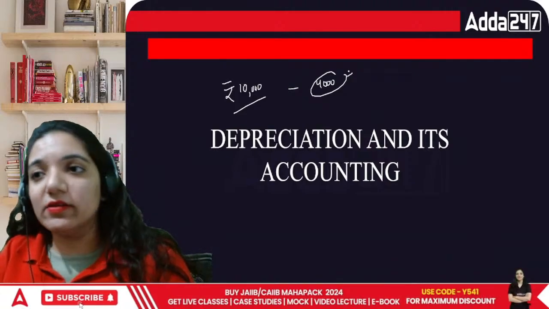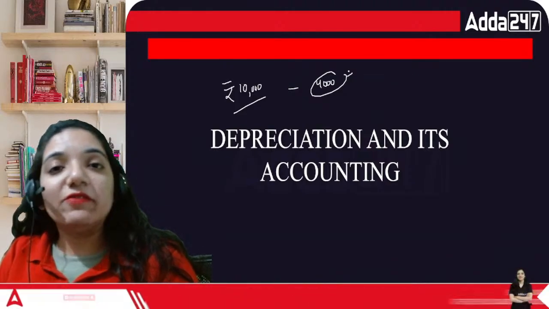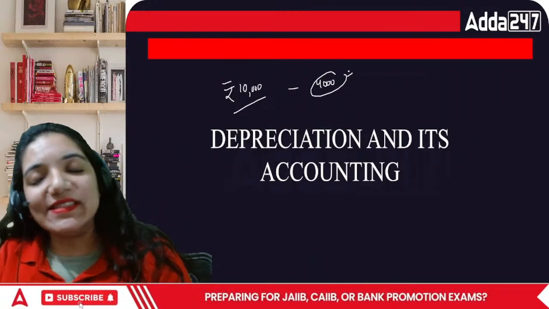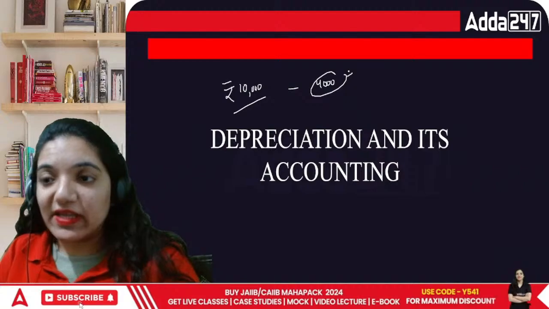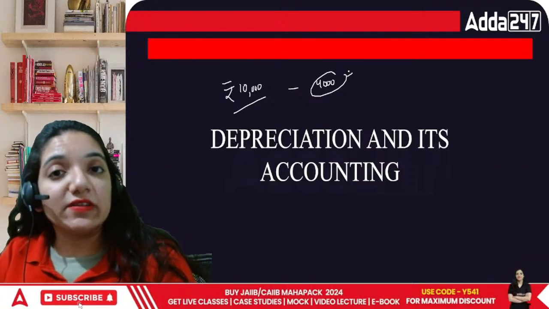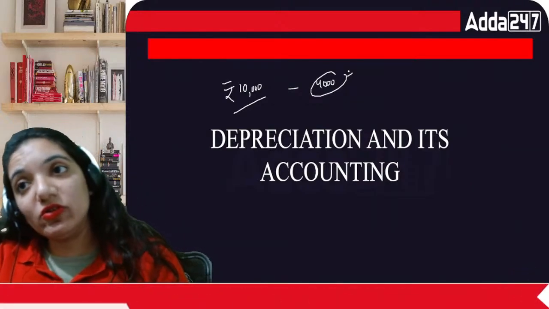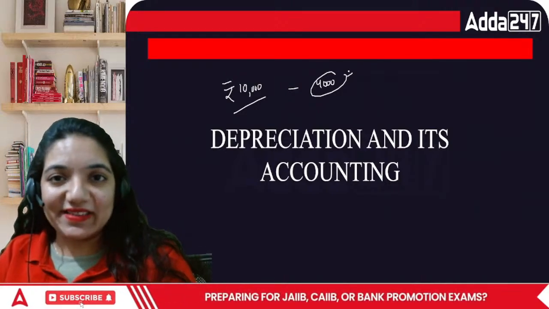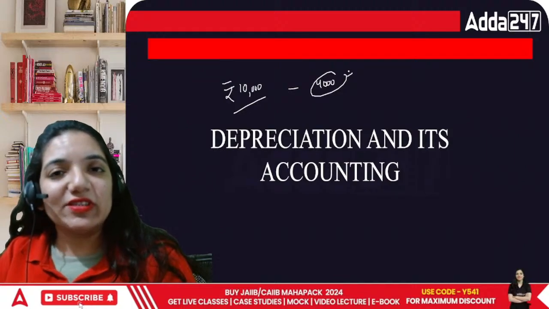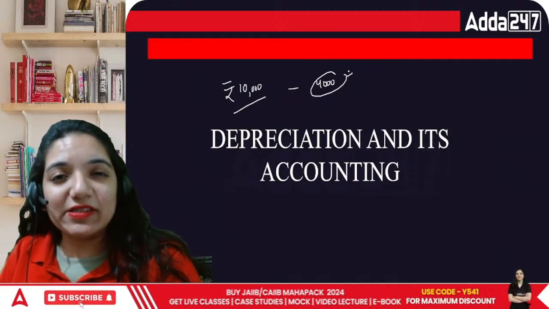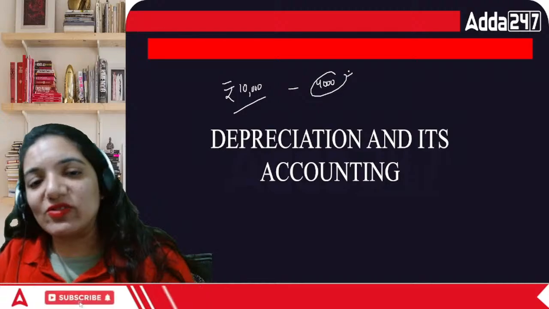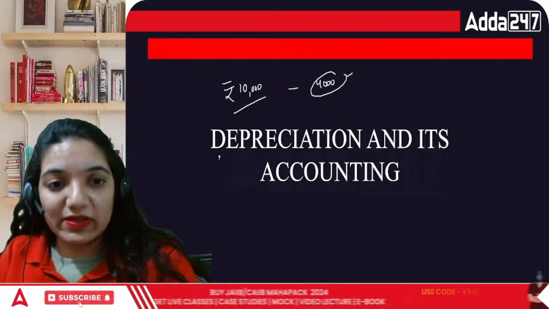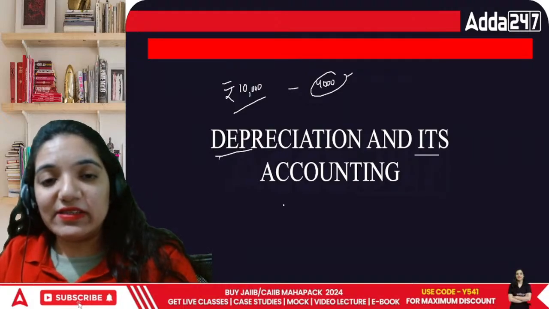usage, wear and tear. Then, even if the seal is broken, that particular phone is considered as a second hand phone. And psychologically, we are like, this is not first hand, this is not new. So anything which is not new, whenever we buy those things, obviously the value of those things would be less based upon the technological changes, due to the usage, due to the wear and tear, it gets scratches and everything. So that particular value reduction is called depreciation, everyone. So we have depreciation and its accounting.